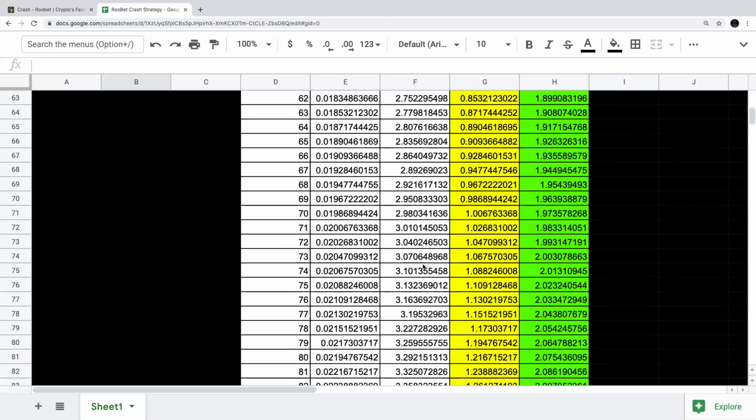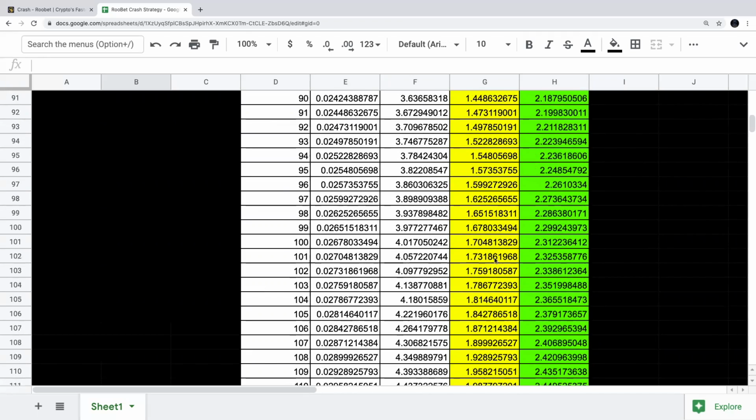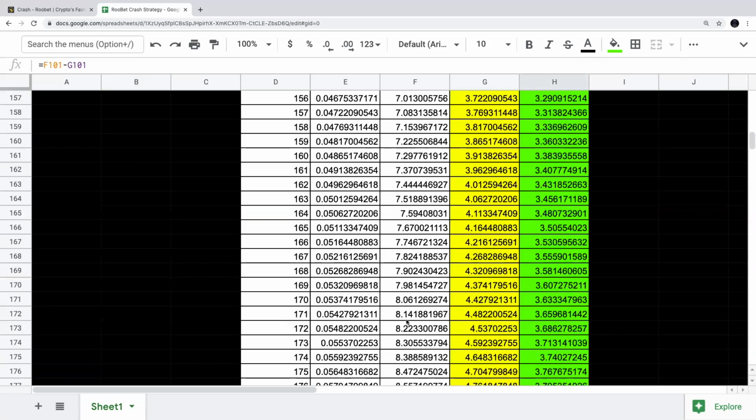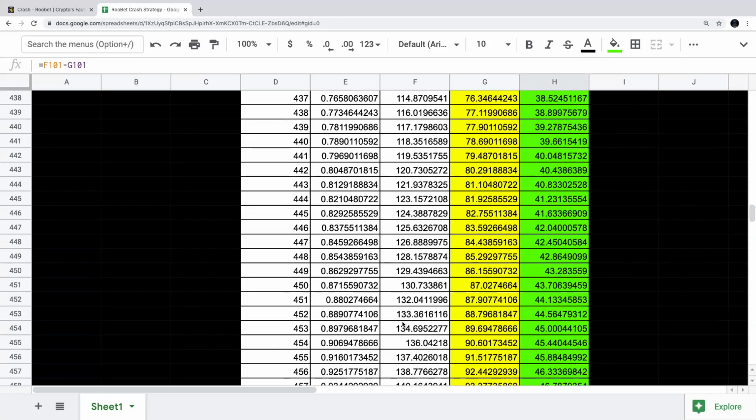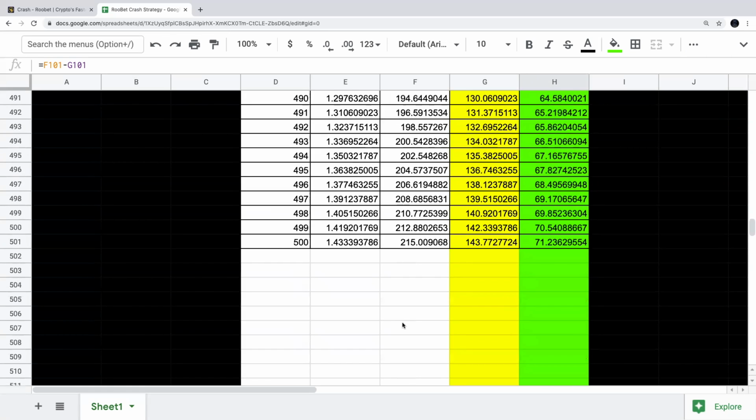So as we scroll down here, let's go to our 100th bet again. You'd be making $2 on your 100th bet, and as you go down it just gets higher and higher and higher, and you're not betting any more. The only thing you're doing is risking that money because it might not get to that 1.50. So you'd make $71 if this went through 500 times.